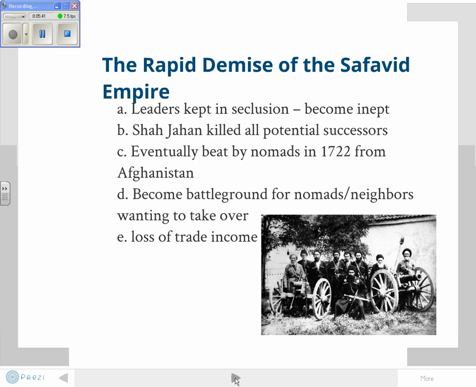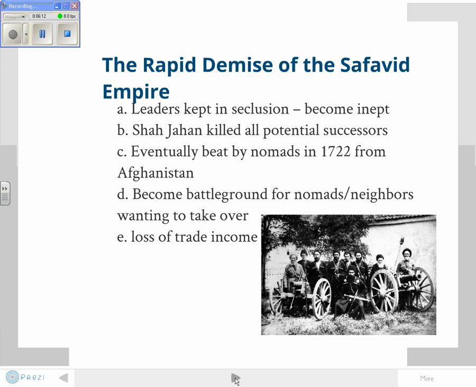We also, one of the later Shahs, he kills all potential successors. Everybody who might be able to take his place, he has them killed. Well, we know what the problem of that's going to be, right? There's nobody to step in to take his place. We've heard about that too. You remember? Think back on it. Chapter, I think it was 18 or 19, we talked about Russia. Yes, Ivan the Fourth did that.